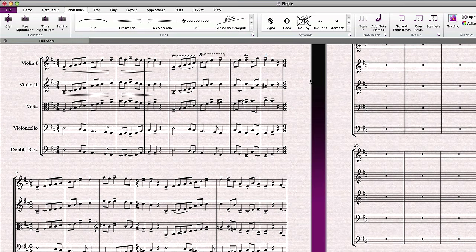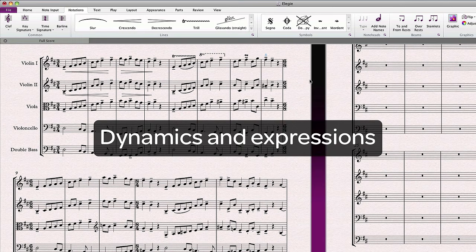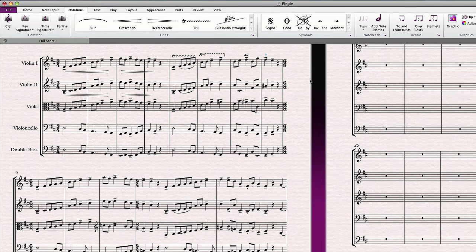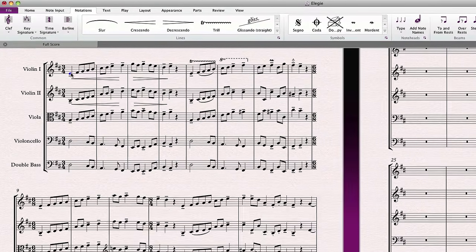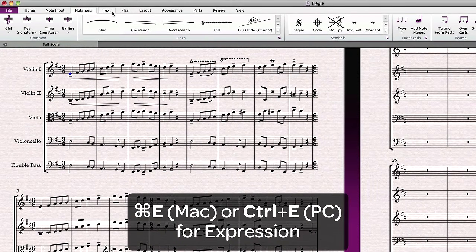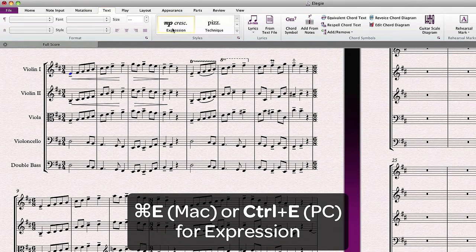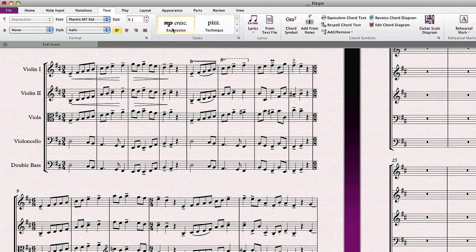Now let's move on to text, and we'll start with dynamics. In Sibelius, dynamics like pianissimo and forte are really just special types of text known as expressions. To create a dynamic, select where you'd like it to go, and type Command-E on Mac or Control-E on PC. You can also find the expression category in the ribbon in the Styles section. You'll notice a flashing cursor.